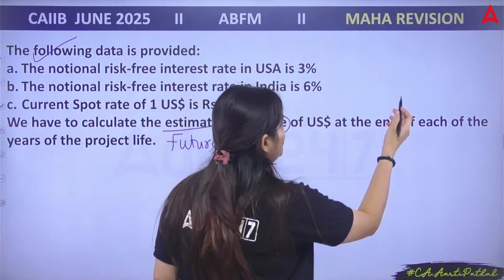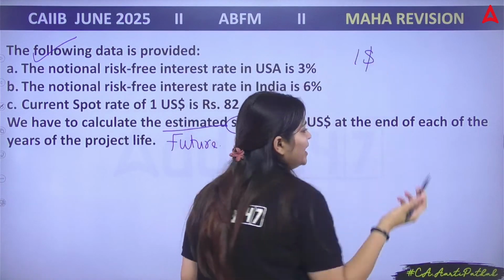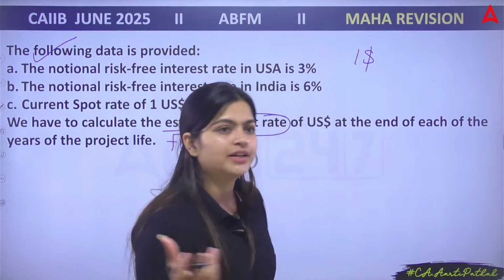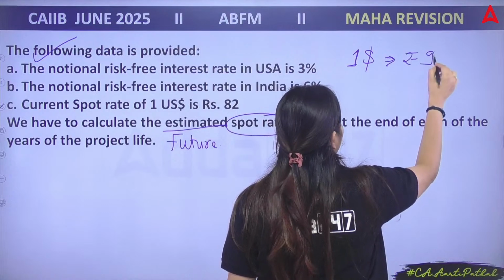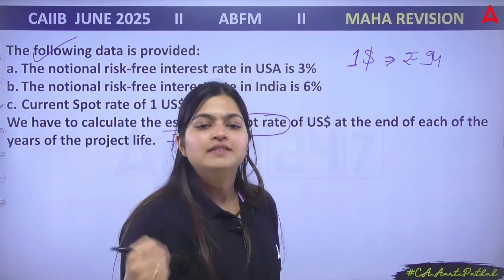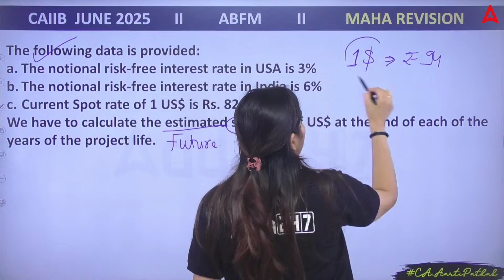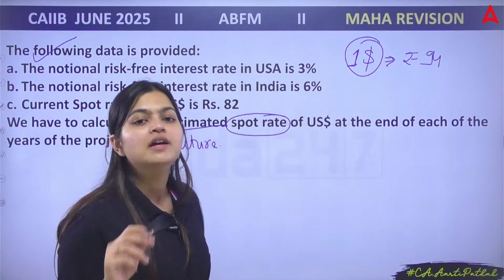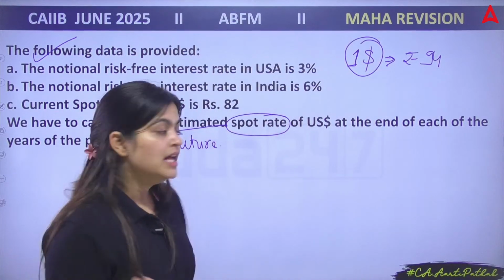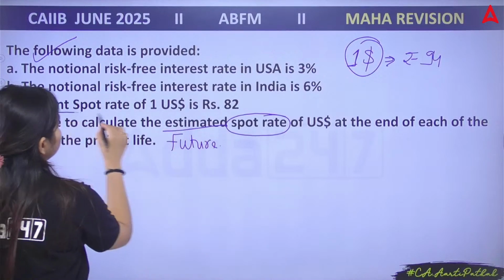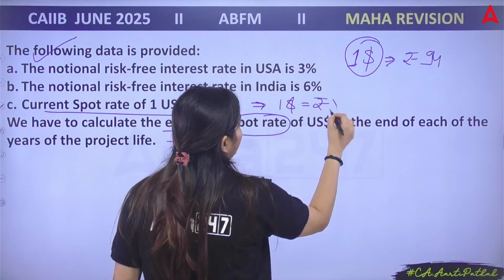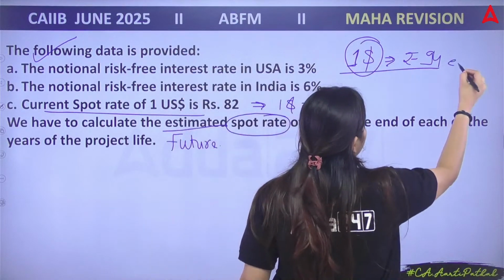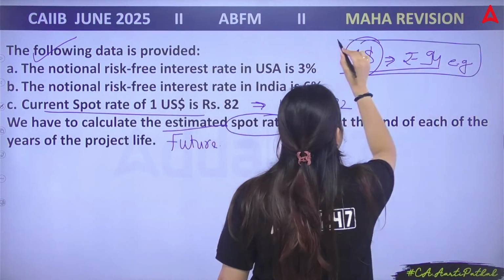Like if I want to know today's exchange rate of the dollar, what you will say is $1 is equal to 94 rupees. Means if I pay 94 rupees, I can receive $1. This is your exchange rate. Now here they are saying that today's current exchange rate is $1 equal to 82 rupees. This is just an example I have taken here, so please don't get confused.